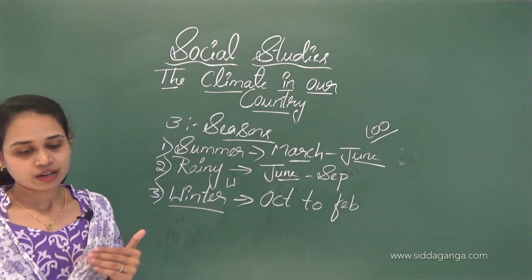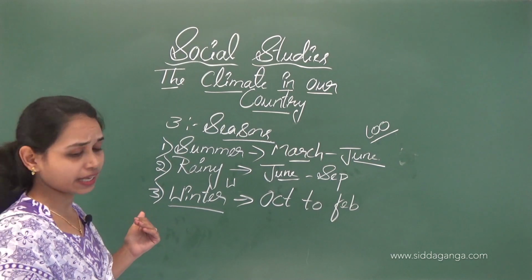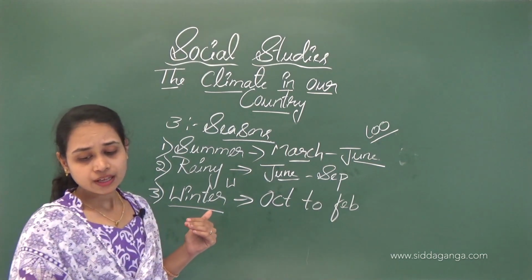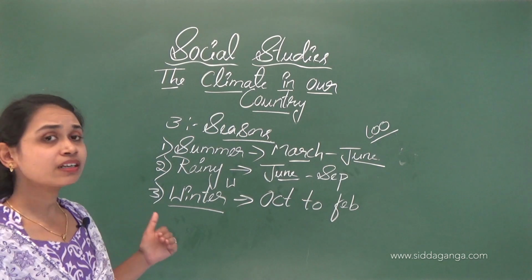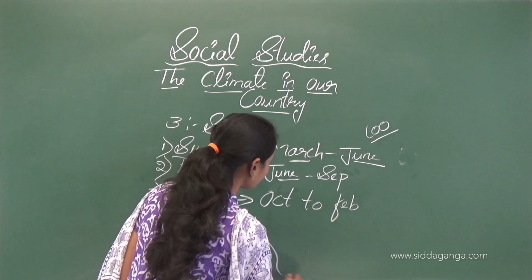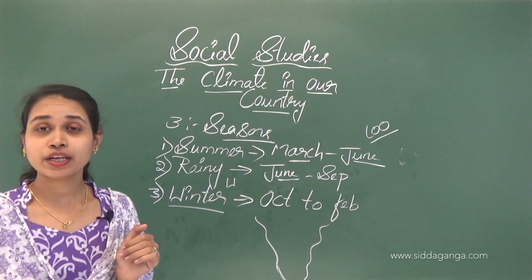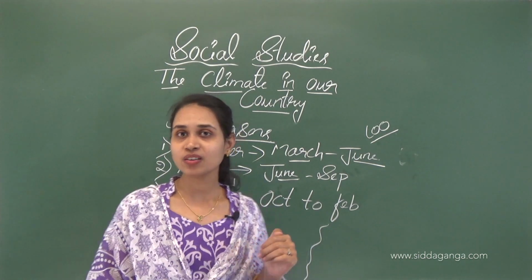The season is pleasant in coastal areas.